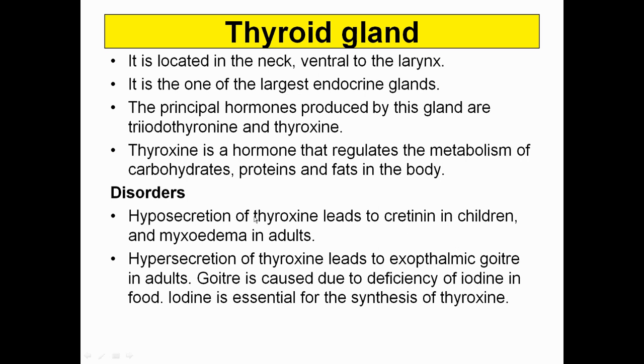So the hyposecretion, that is less secretion, leads to cretinism in children and myxedema in adults. It causes IQ disorders in children as well as in adults.